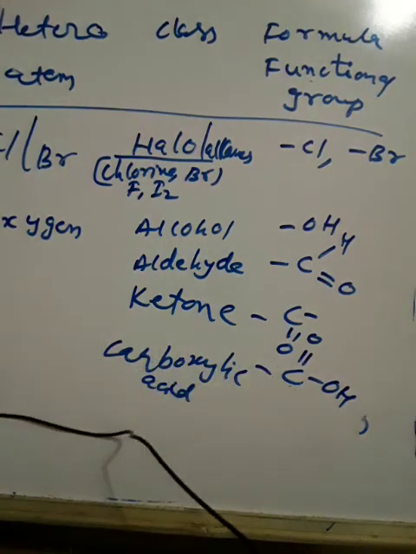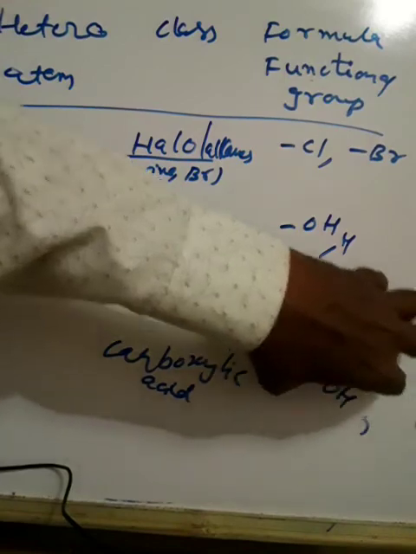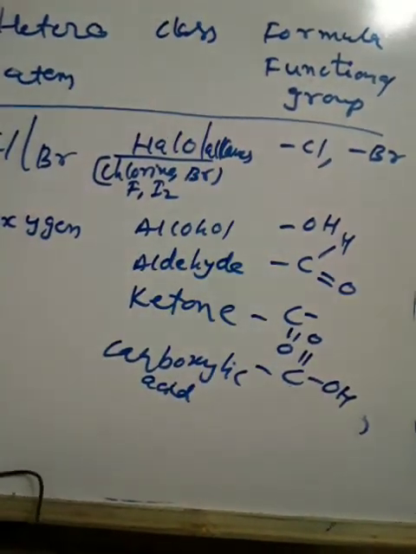COOH will be the functional group, and these all will indicate the property of that particular compound formed. Now, the free valence or valencies of the group are shown by a single line.